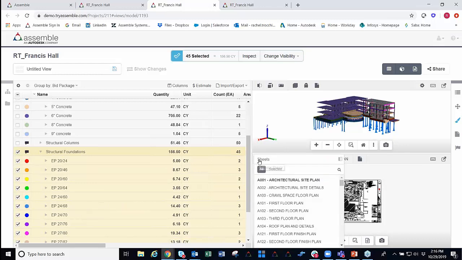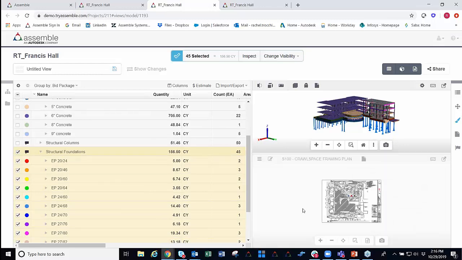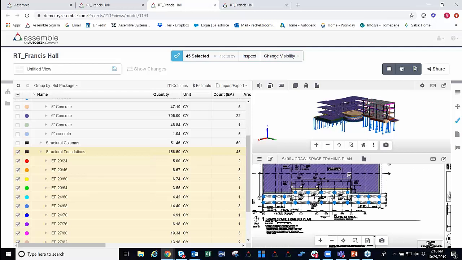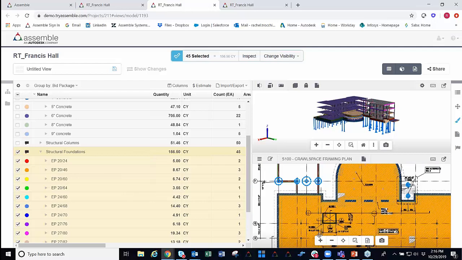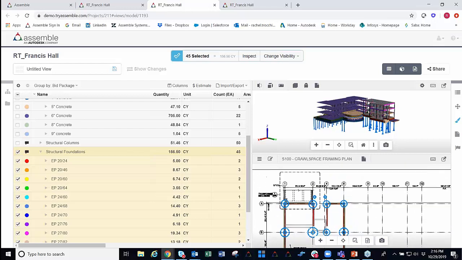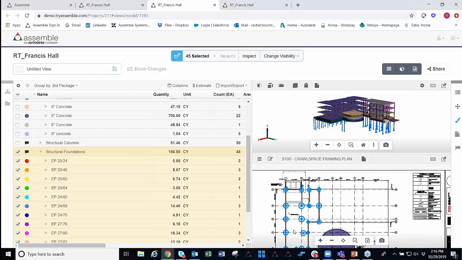What I can do is come over into our toggle sheets tab, jump over to our selected tab, and take a quick look at our framing plan and do a quick little scan through to make sure we actually have all that information in here. So once this loads up, we'll be able to see all of that data. And as I drive through here, you can see all of those foundations highlighted so we can make sure that we're actually pulling all the correct information.